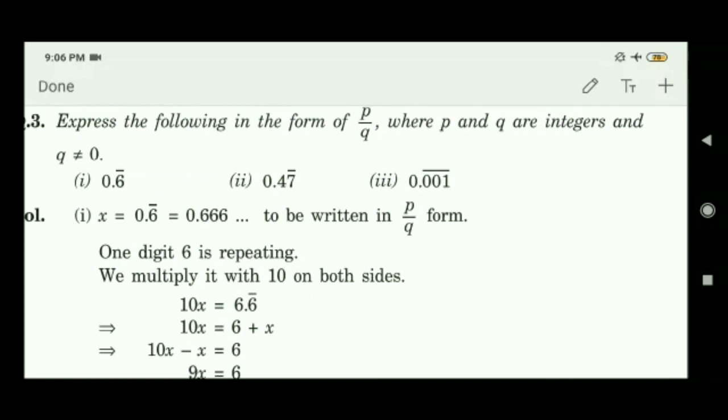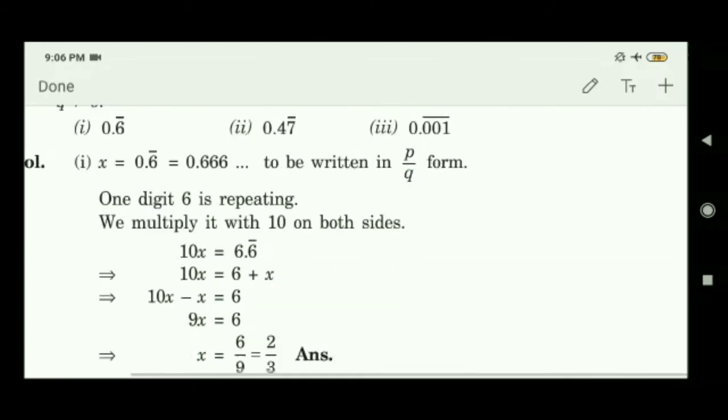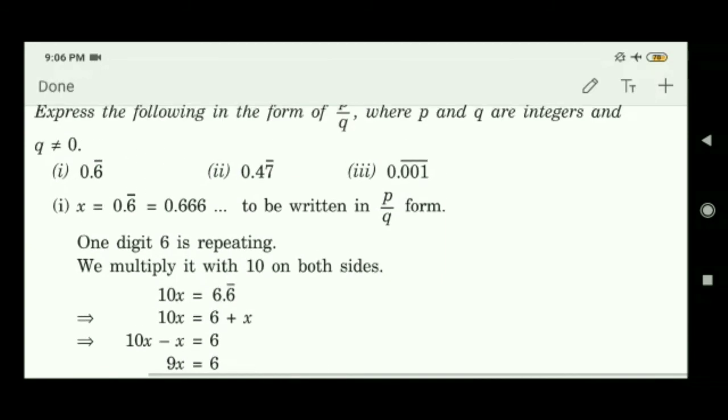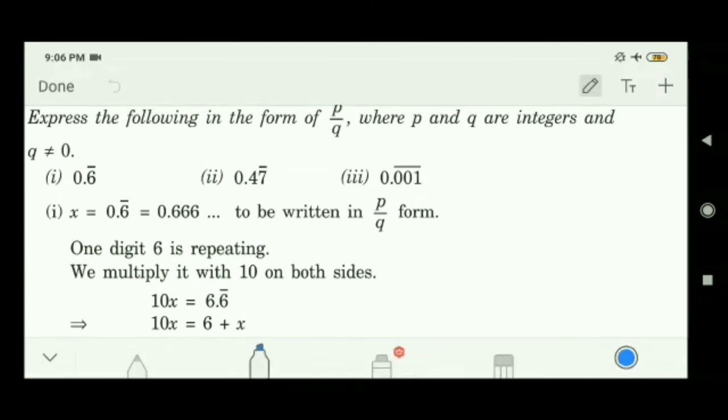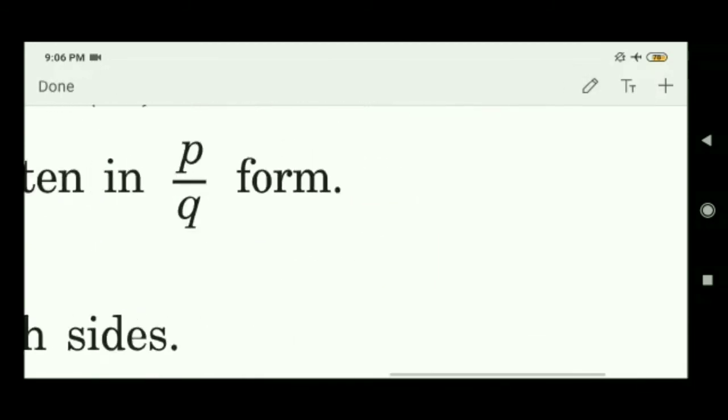All are recurring and non-terminating decimal numbers. Recurring and non-terminating decimal numbers, we have to convert into P by Q form. It is the book method. Now I give you a very shortcut method. See properly.